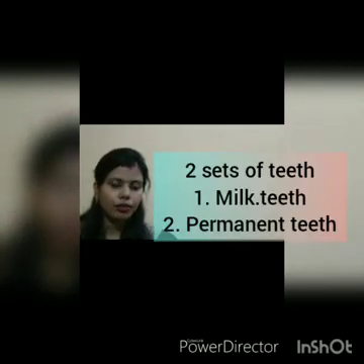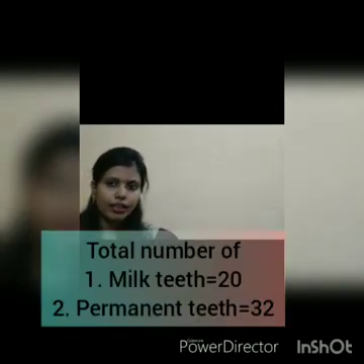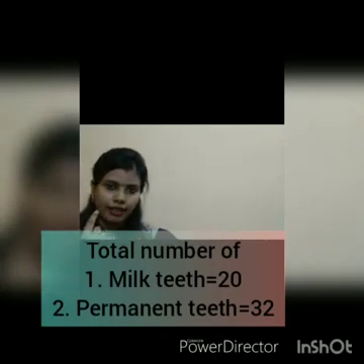And in human beings, throughout our life cycle, we experience 2 sets of teeth. One is milk teeth and the second one is permanent teeth. The total number of milk teeth is 20 and the total number of permanent teeth is 32. In permanent teeth, upper jaw 16, lower jaw 16, and in milk teeth upper jaw 10, lower jaw 10. So this is about the teeth.